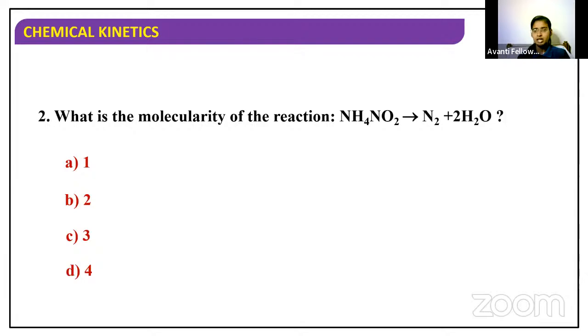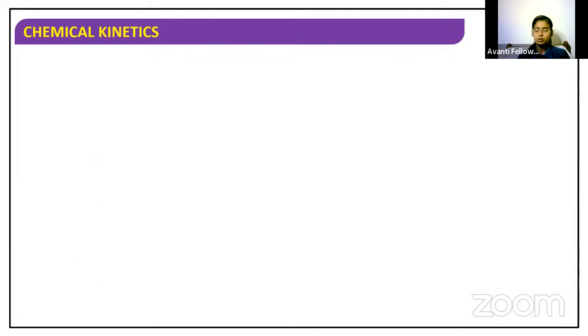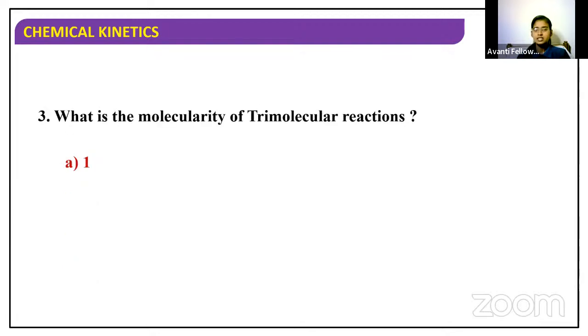The same example we have discussed in the class now. Yeah, it is option 1. What is the molecularity of trimolecular reactions? Is it 1, 2, 3 or 4? It is 3. Very good. The option is C.